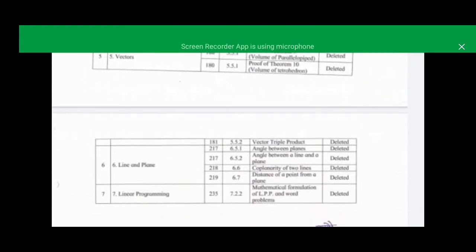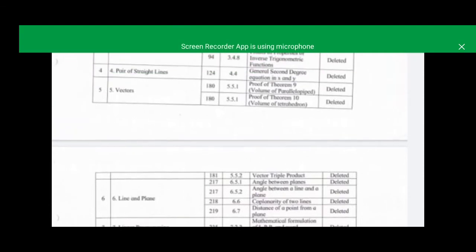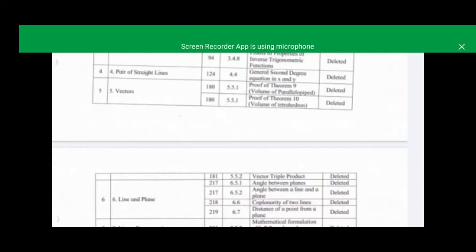Vectors, line and plane is a combined topic, and we have to prepare all three topics together. From that part we only have to remove the theorems, but the application part we have to use, the results we have to use. For example, the volume of the parallelepiped and the volume of the tetrahedron formulas we have to use.